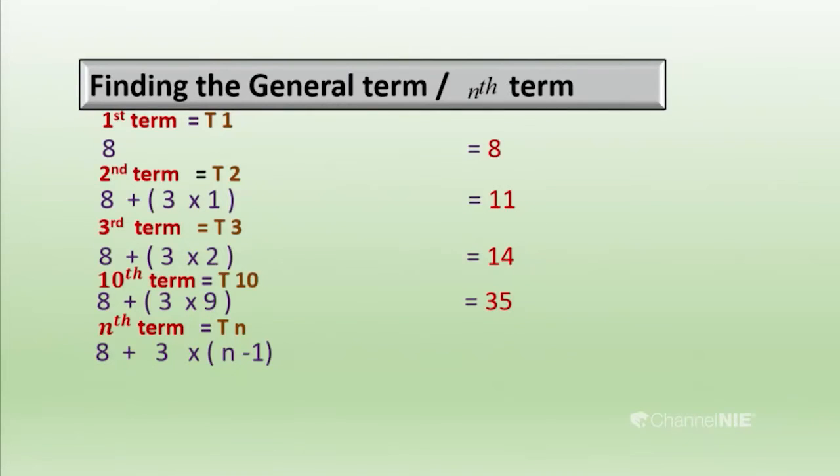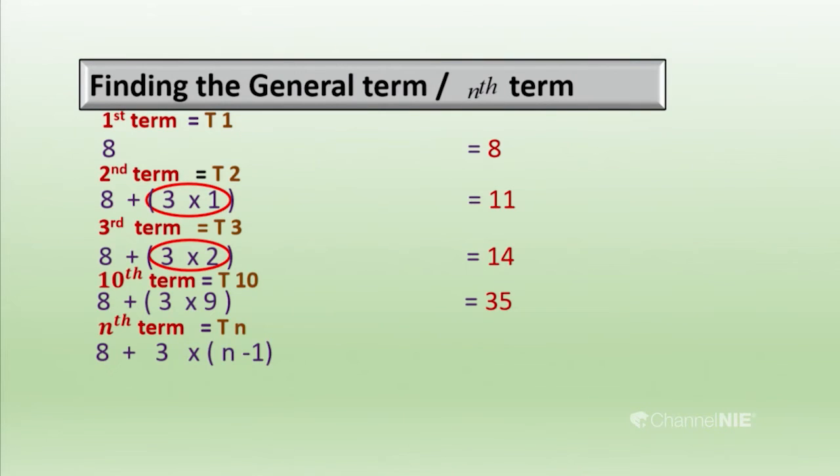Okay, let's see it further. Here the first term is 8. I will build up the connection between the common difference and the position. To get the second term, we have added one common difference: 1 multiplied by 3, where 3 is the common difference and 1 is the number of common differences added. For the third term, to the first term we add 2 times the common difference. Then we got the answer 14.